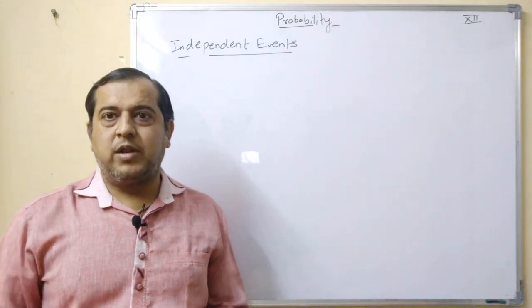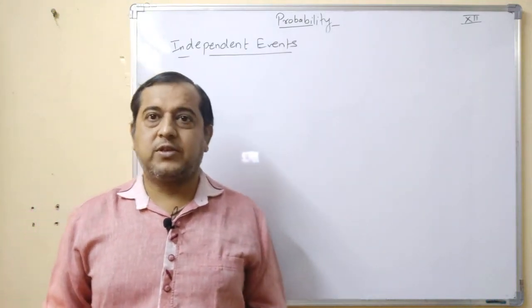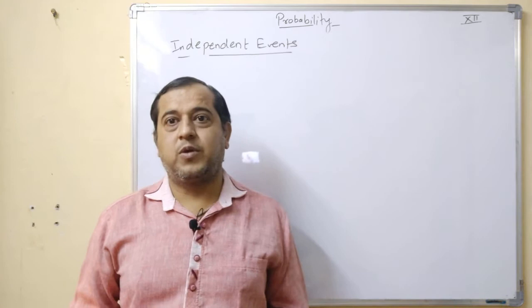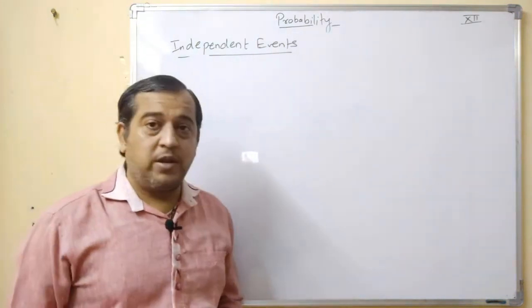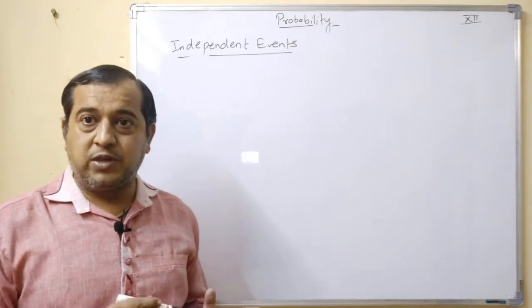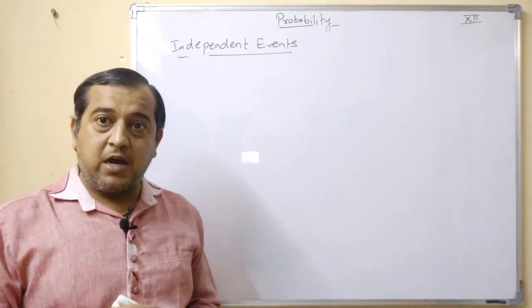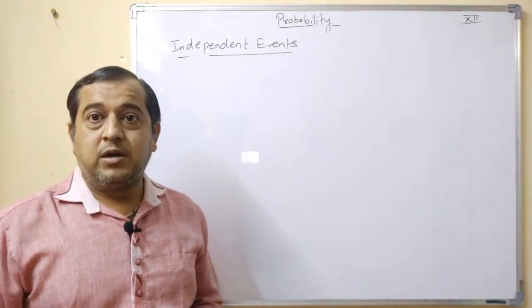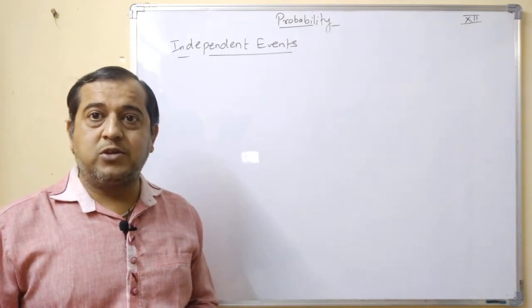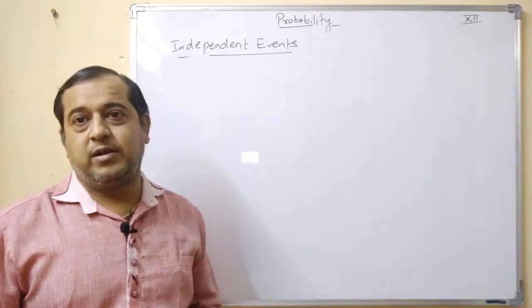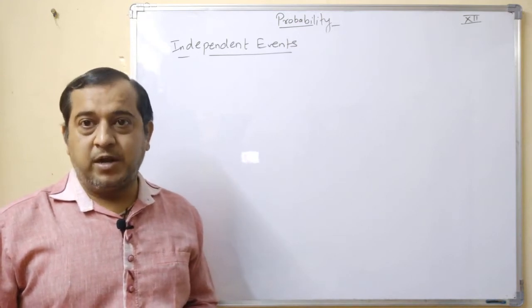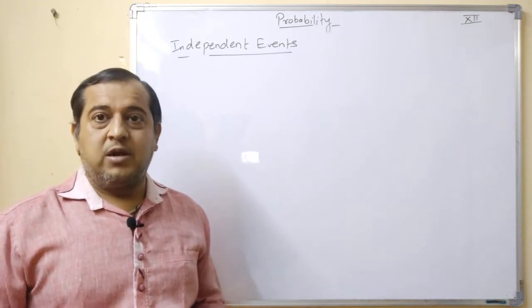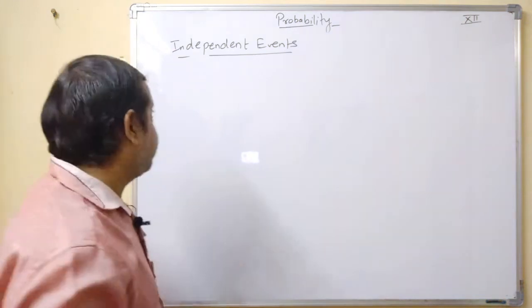Proceeding further, we come to the next important concept, which is independent event. Okay. Now, what is independent event? When two events occur, suppose E and F, and occurrence of any one event does not affect the existence or occurrence of another event, then in that case the two events are said to be independent events. Okay. Let us first consider one example.